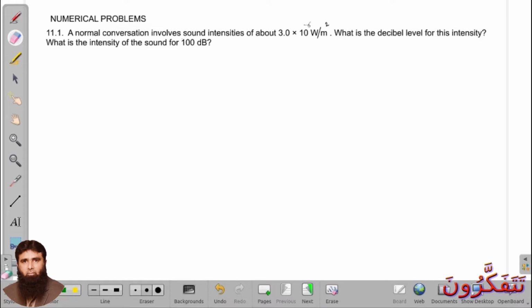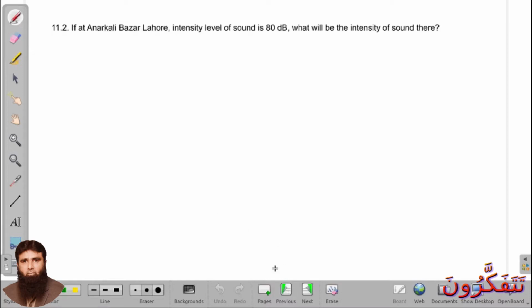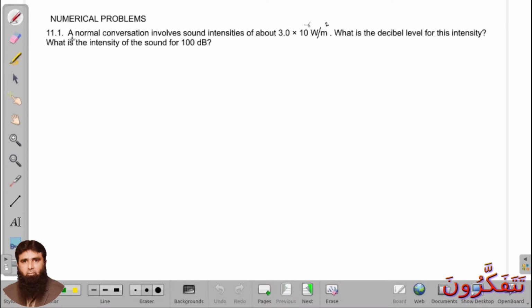Now today we have to solve the numerical problems which are in the exercise of chapter 11. 11.1. A normal conversation involves sound intensities of about 3 into 10 raised power minus 6 watt per meter square. What is the decibel level of the intensity and what is the intensity of the sound of 100 decibels? So there are two questions here.